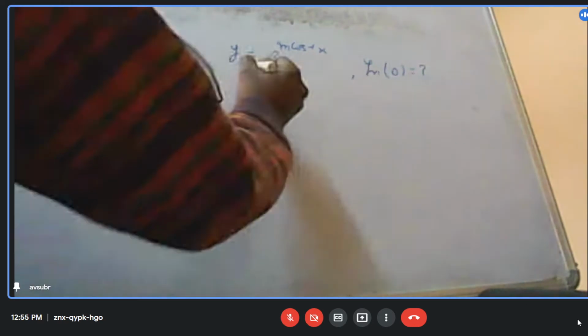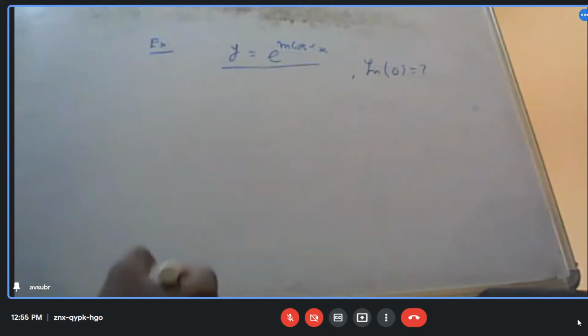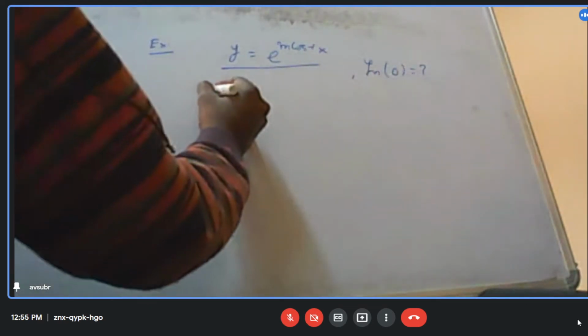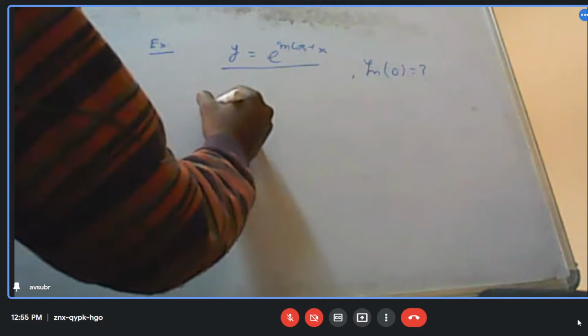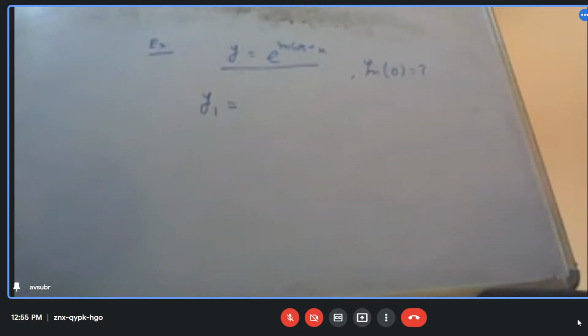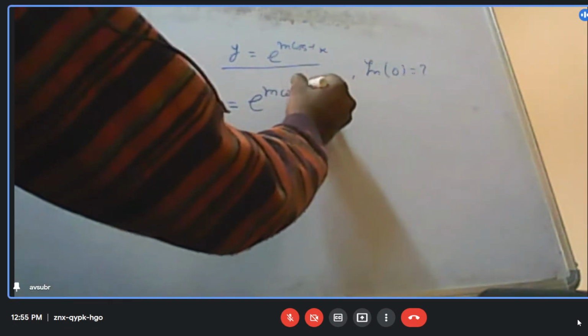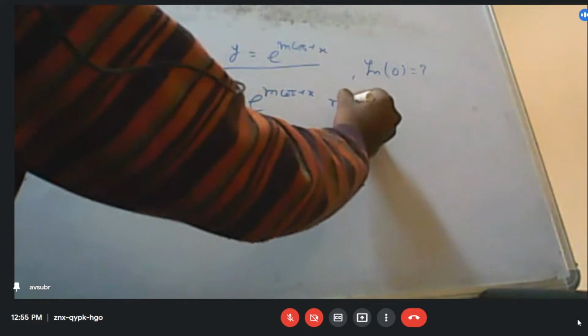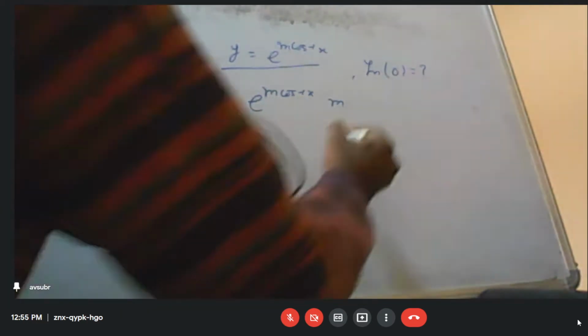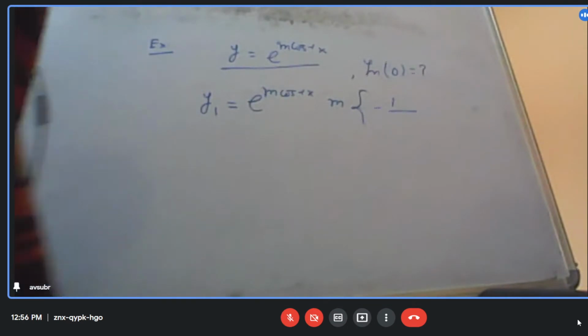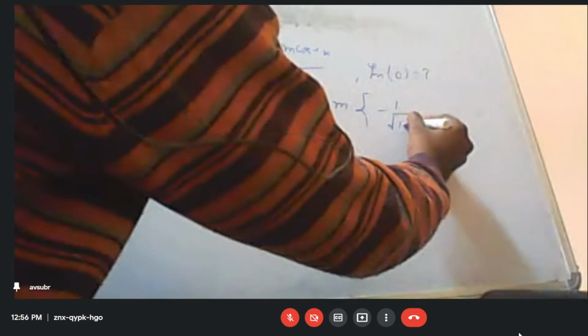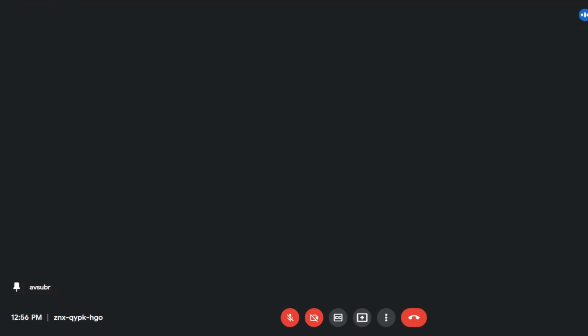So now what I do, first I differentiate this one. Let me differentiate it. y1 is equal to e to the power m cos inverse x into minus m into 1 by root over 1 minus x square.